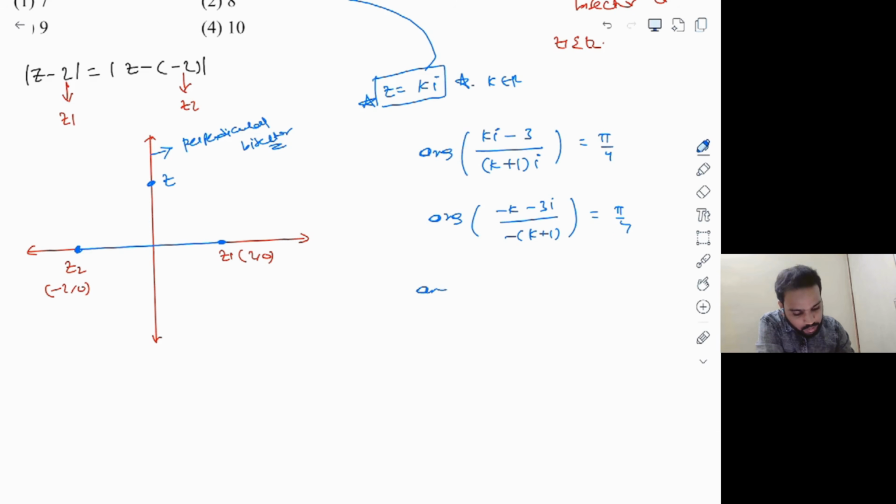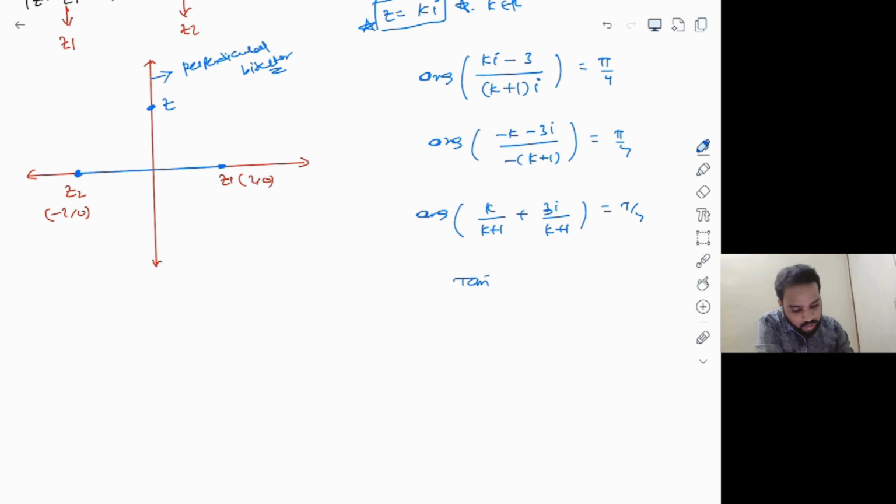And finally what we get is argument of, if you split this, it will be k by k plus 1 plus 3 into i divided by k plus 1 is equal to pi by 4. And clearly you can write down the tan inverse formula here, tan inverse of 3 by k plus 1 divided by k by k plus 1, which is equal to pi by 4, and finally which will give you tan inverse of 3 by k is equal to pi by 4. So which makes it 3 by k is equal to tan pi by 4, which is 1, and hence finally k is equal to 3.